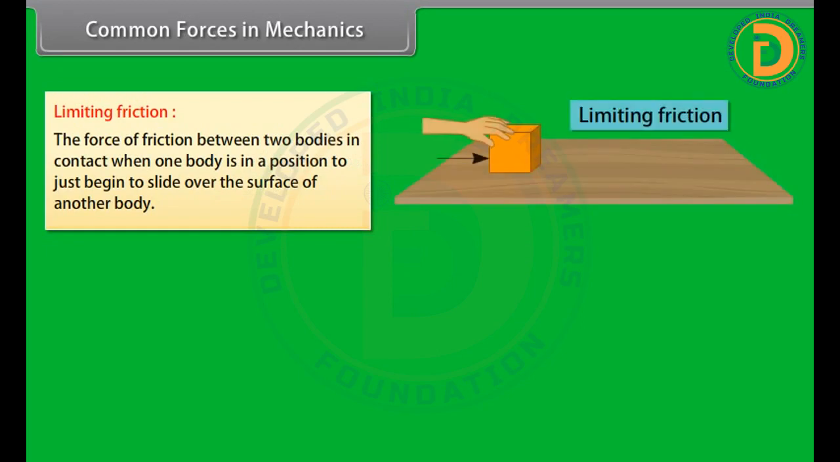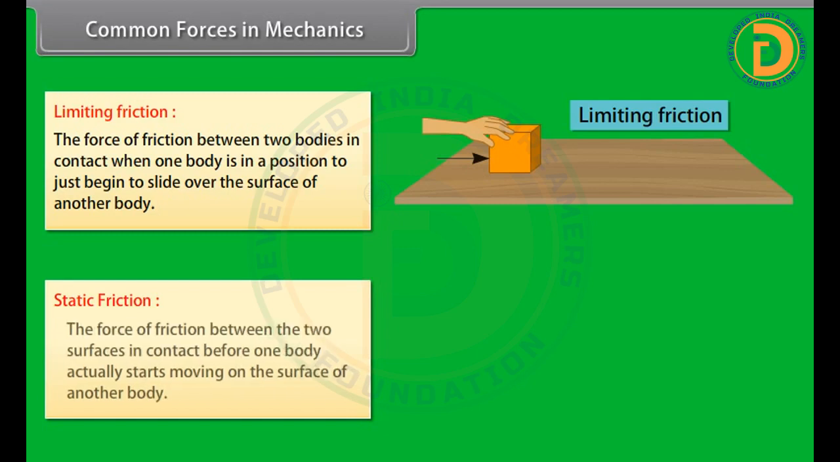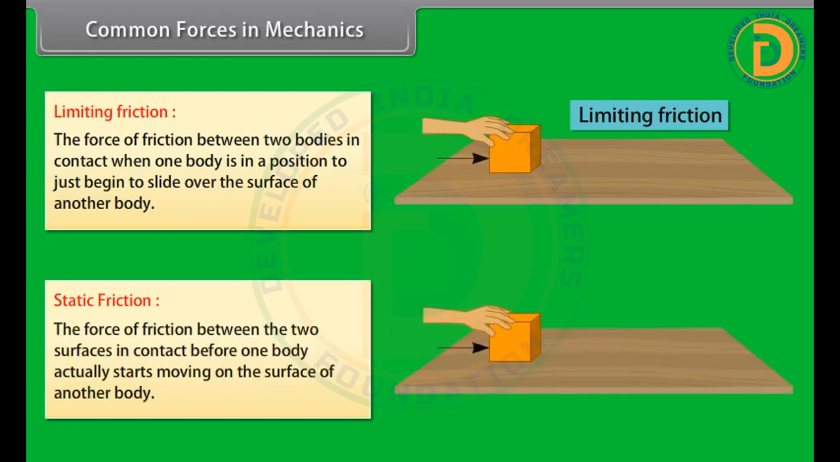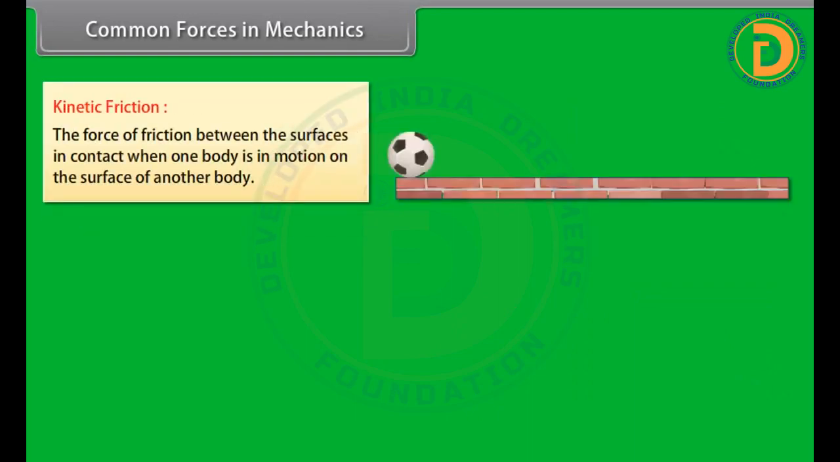Limiting friction: the force of friction between two bodies in contact when one body is in position to just begin to slide over the surface of another body. Static friction: the force of friction between two surfaces in contact before one body actually starts moving on the surface of another body. Kinetic friction: the force of friction between the surfaces in contact when one body is in motion on the surface of another body.